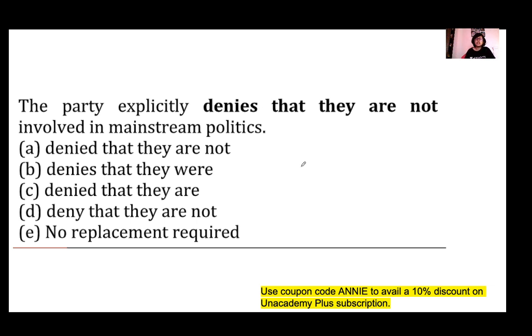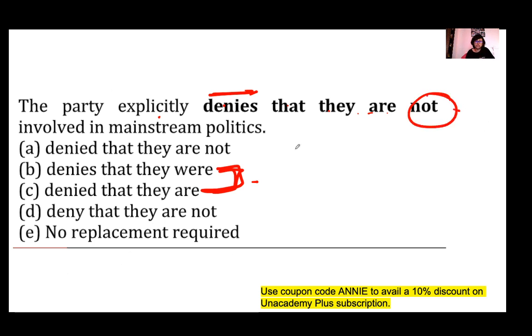There is a confusion in these two options. So let's see. The party explicitly denies that they are not involved in mainstream politics. When you deny doing something, it means that you refuse to accept it. So deny itself is a negative word. You do not need to use not here.